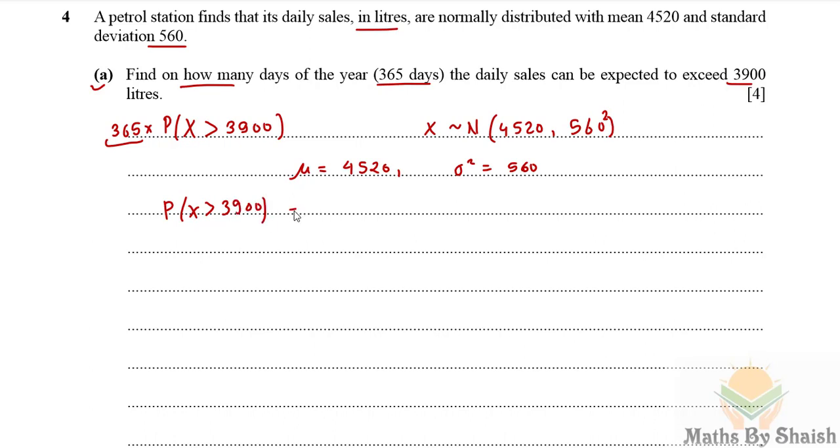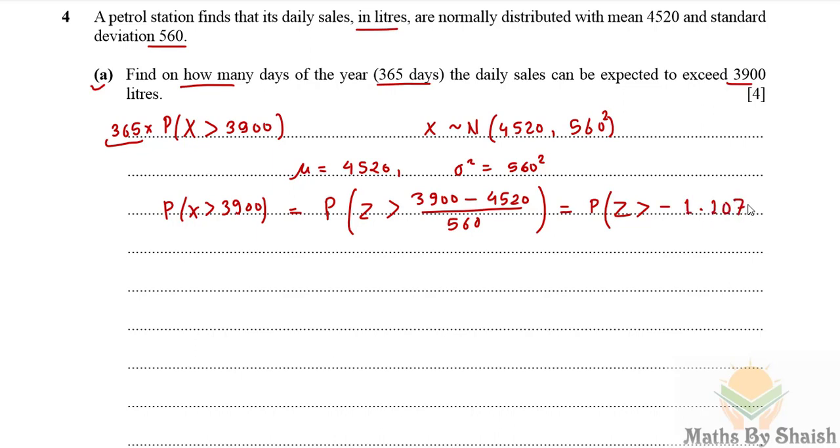The probability of X greater than 3900 we write in standardized form: Z greater than (3900 minus the mean 4520) divided by the standard deviation 560. Calculating this, it is the probability of Z greater than minus 1.107.